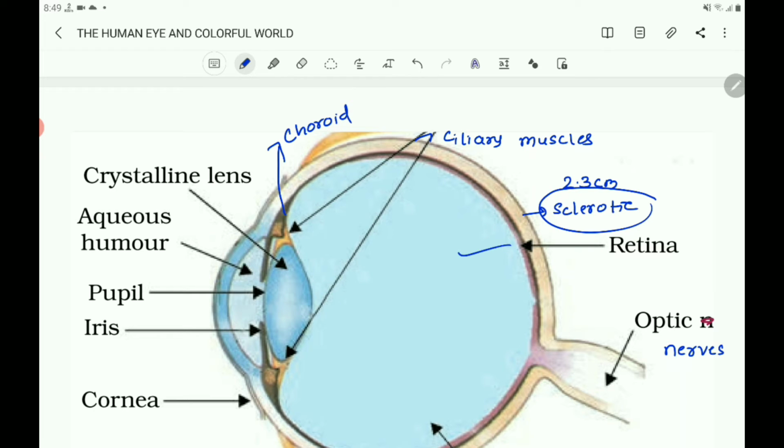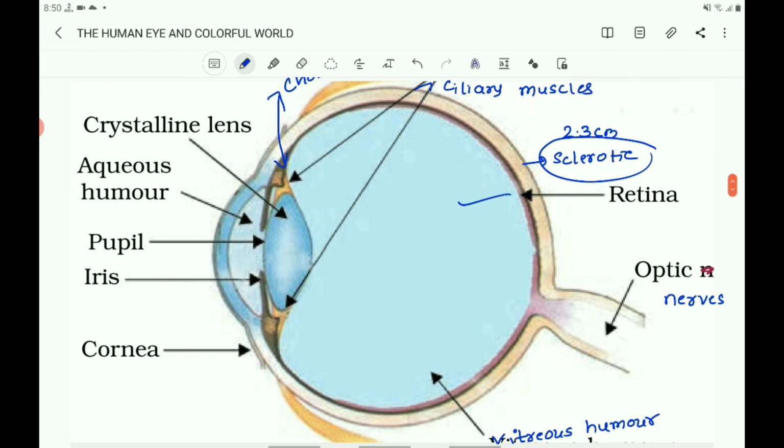It absorbs stray light and avoids any blurring of images due to multiple reflections in the eyeball. So that is the black thin layer over the eyeball.